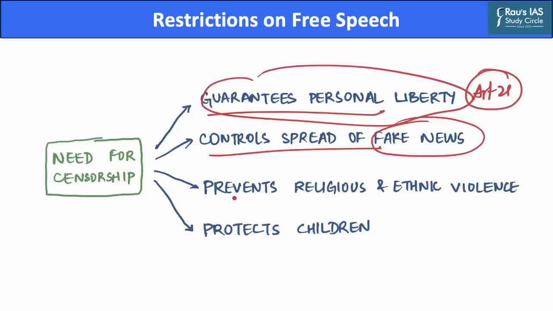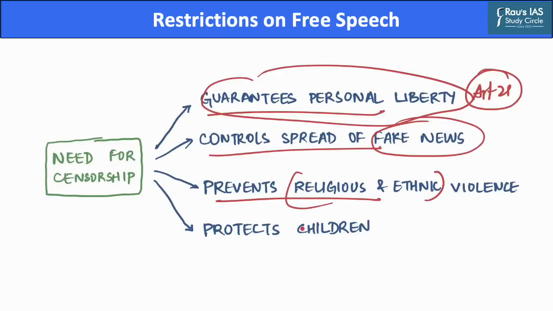Further, censorship can help prevent religious and ethnic violence, as some forms of hate speech, if they are not censored, can become politically sensitive and hence can create an inflammable situation, like in the state of Manipur currently. Hence, India, which has a history of oppression and religious divide, requires some form of censorship in order to maintain religious and ethnic harmony.